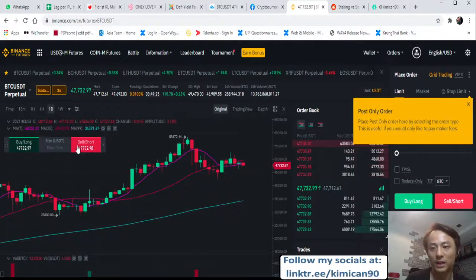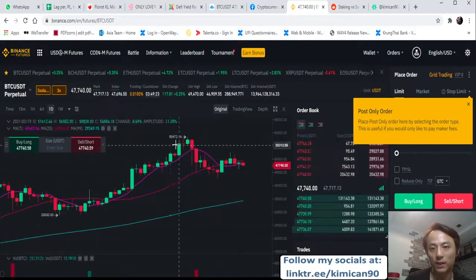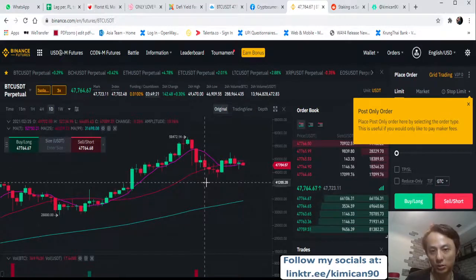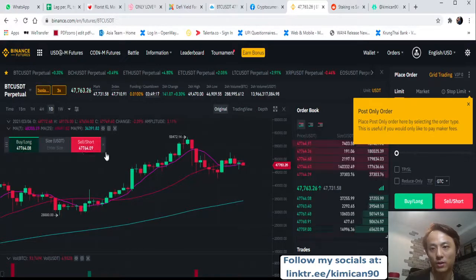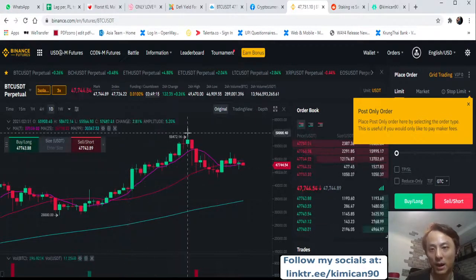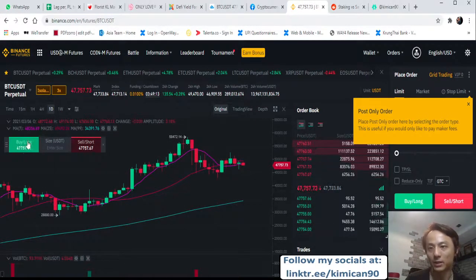Short, or sell, means you expect Bitcoin to go down. So you can make money when it goes down, then you short, or you make money when it goes up, which is buy. So that is the difference.